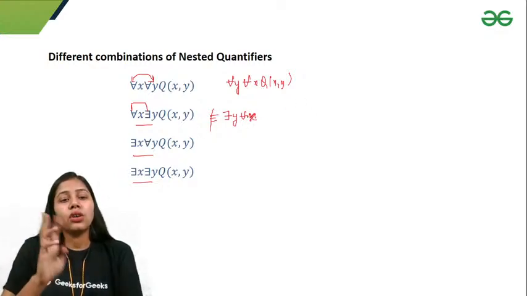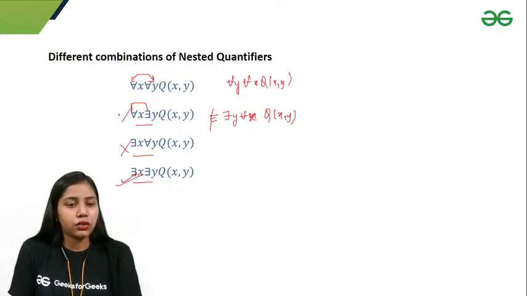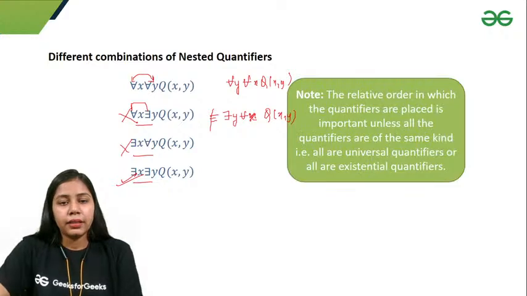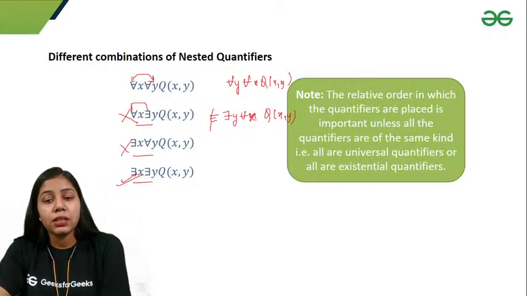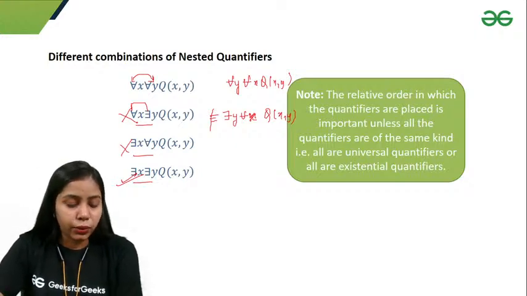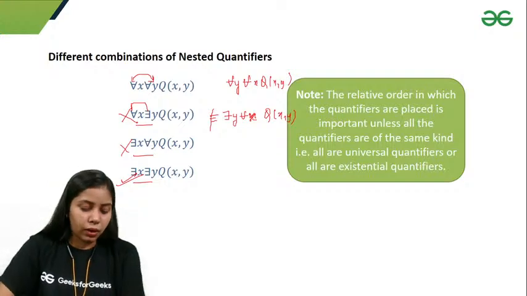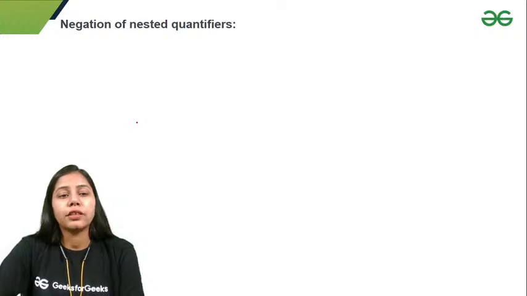I cannot change the order of distinct quantifiers, right? If they are the same, then it doesn't matter. I can change for this, but I cannot change for these two, right? The relative order in which the quantifiers are placed is important unless all the quantifiers are of the same kind, that is, all are universal quantifiers or all are existential quantifiers. Okay, so let's move forward.